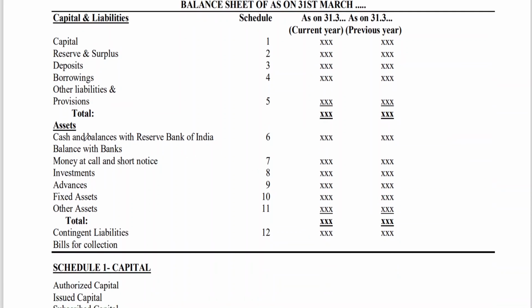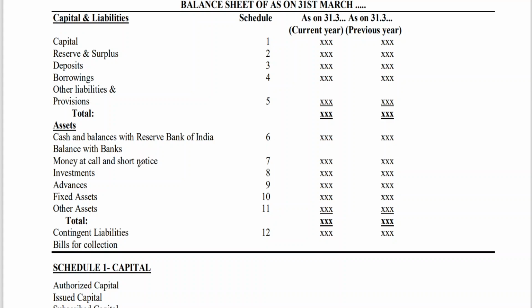This is total. And we start with cash and balances with Reserve Bank of India, balance with banks. The heading is a bit lengthy. Cash and balances with Reserve Bank of India. Followed by money at call and short notice.